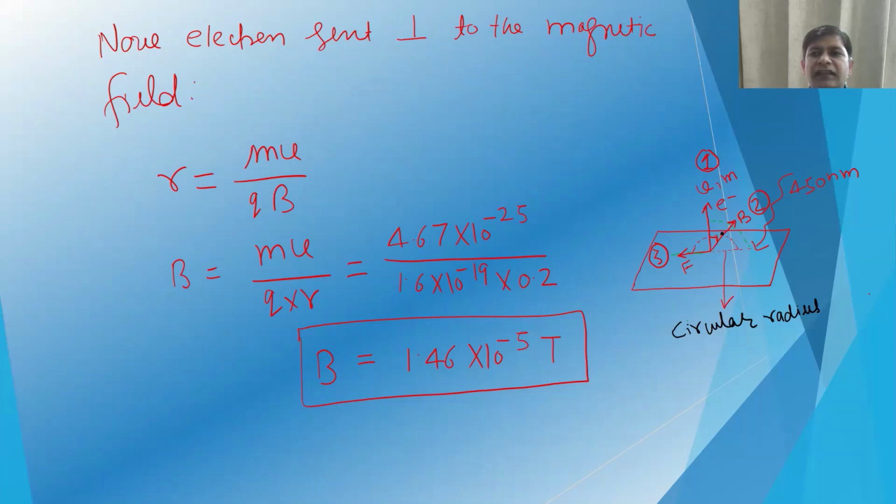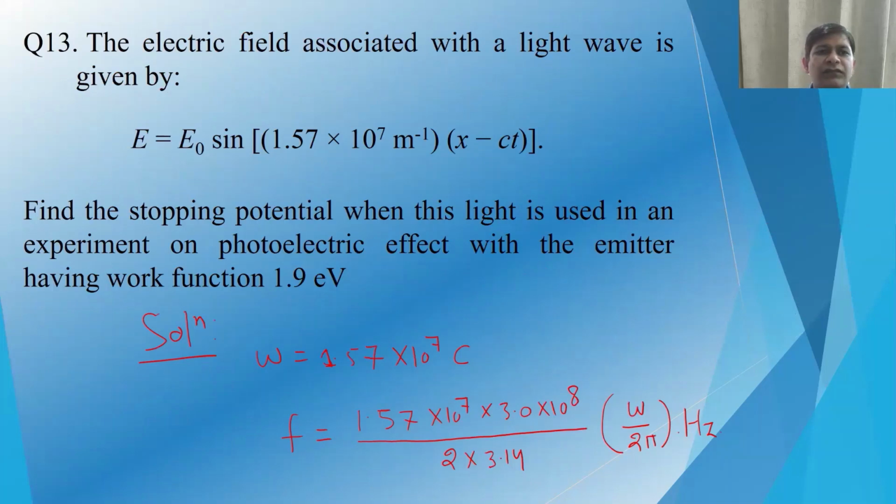In the next problem, it is mentioned that the electric field associated with a light wave is given by E is equal to E0 sine of the bracket 1.57 10 to power 7 meter inverse, close bracket, and in the next bracket x minus ct. Find the stopping potential when this light is used in an experiment on the photoelectric effect with the emitter having a work function of 1.9 electron volt.